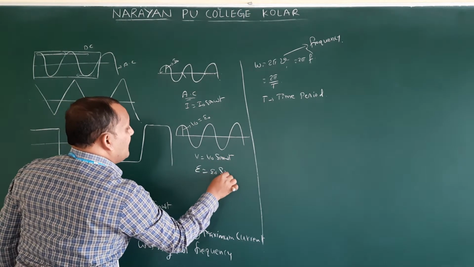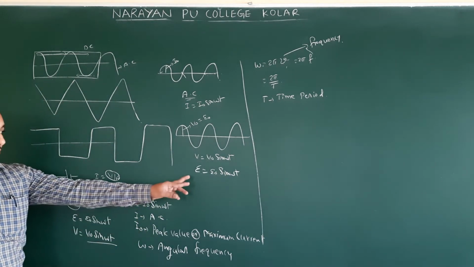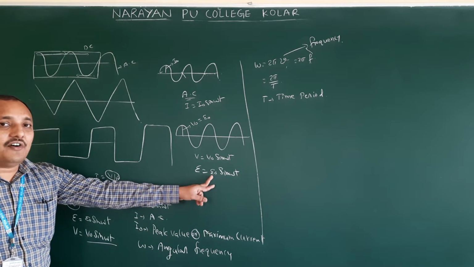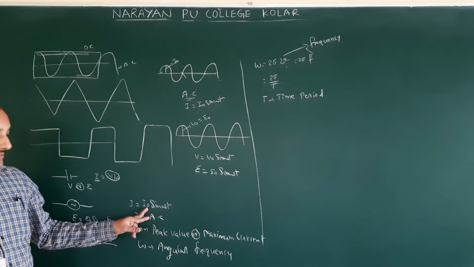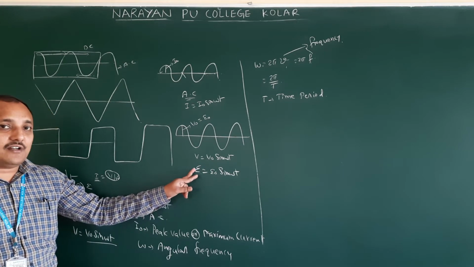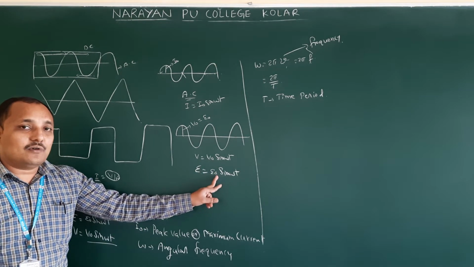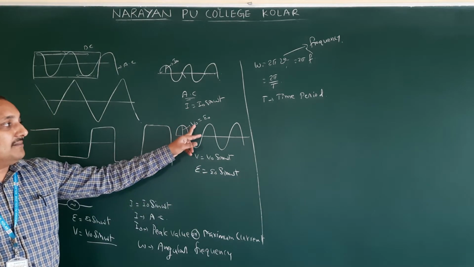E is equal to E naught sin omega t. So what is E naught here? Peak value of EMF. Here, peak value of current or maximum current. Here E naught means, if it is representing EMF or voltage, peak value of voltage or maximum voltage. This voltage is nothing but V naught or E naught.